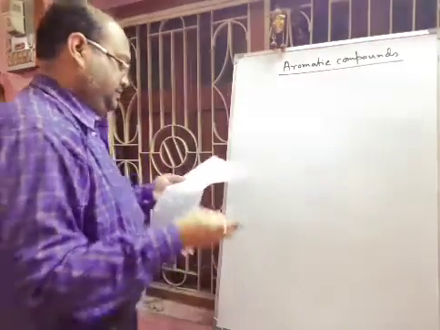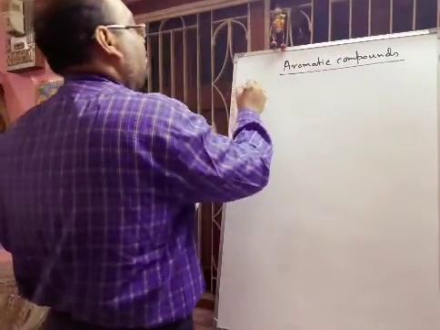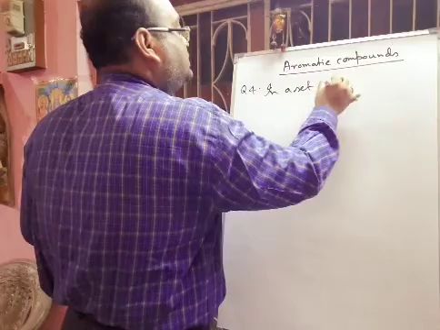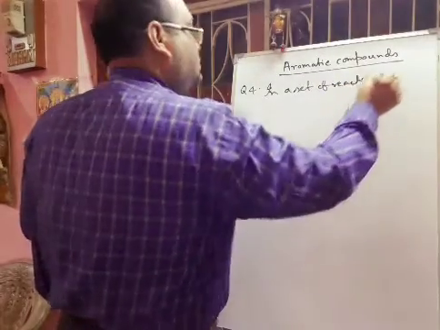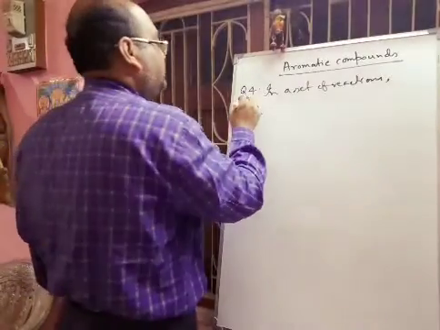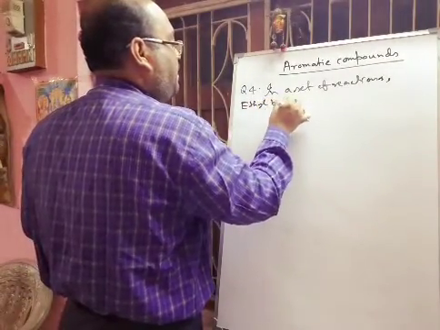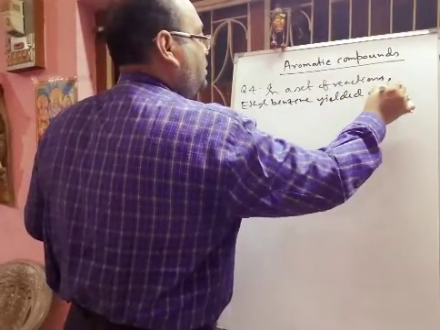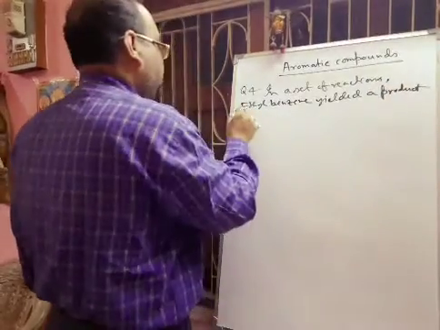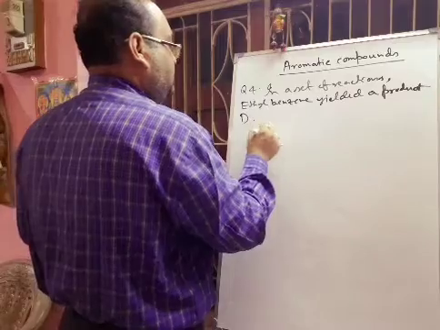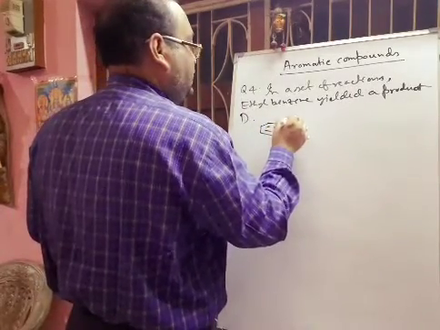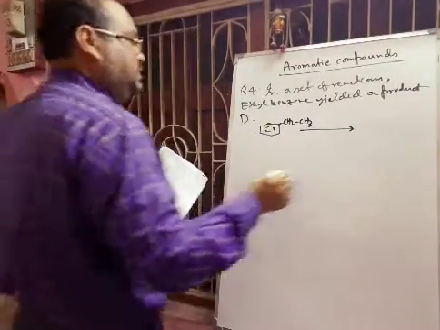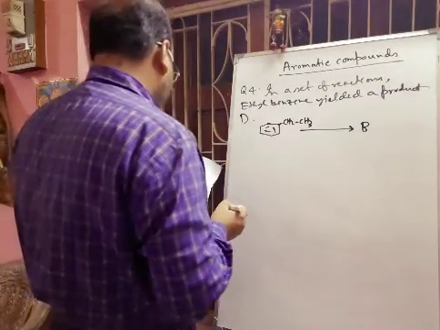Next, question number 3 is done. Question number 4 is given, in a set of reaction, ethyl benzene yielded a product D. Options are given. Ethyl benzene, CH2CH3, gives B, and the reagent we are using is KMnO4/KOH.